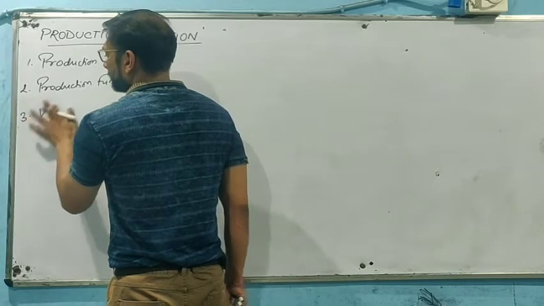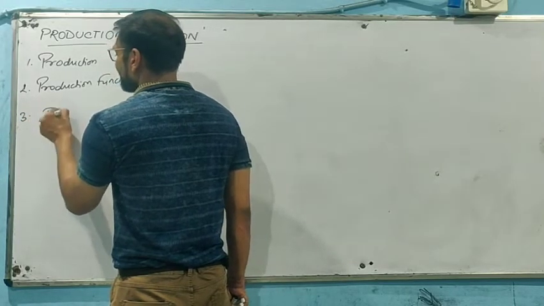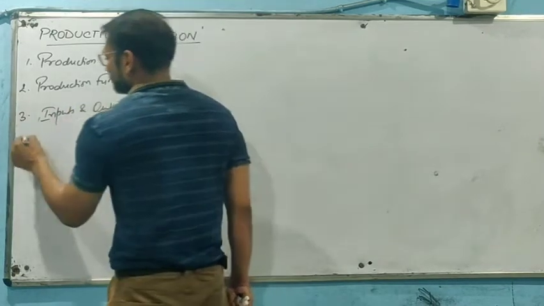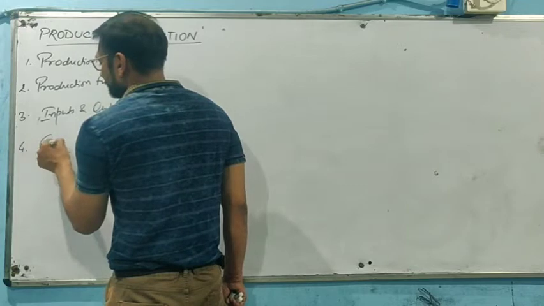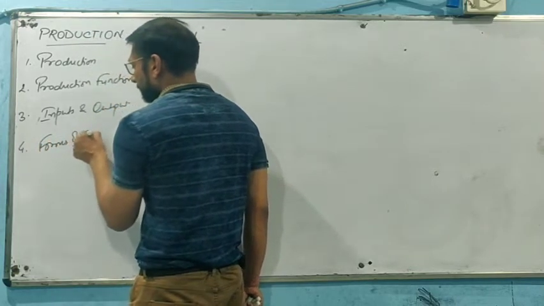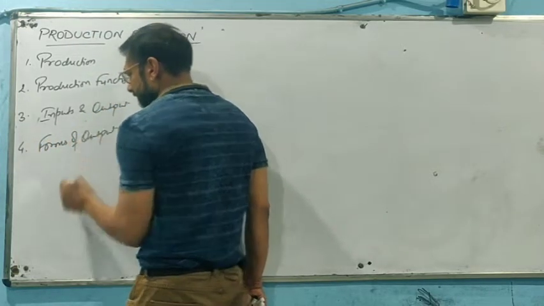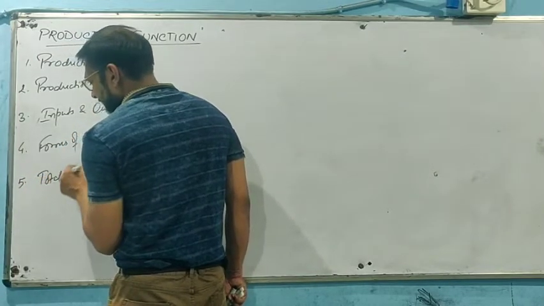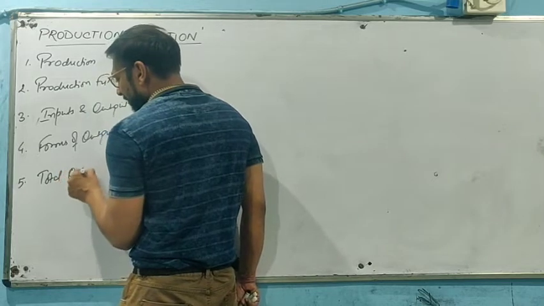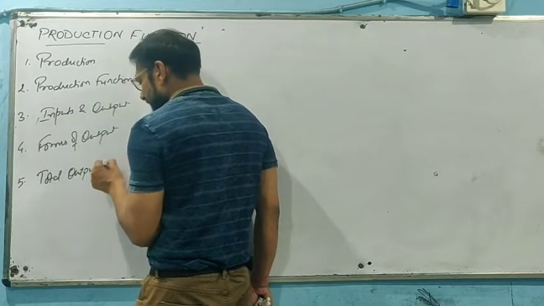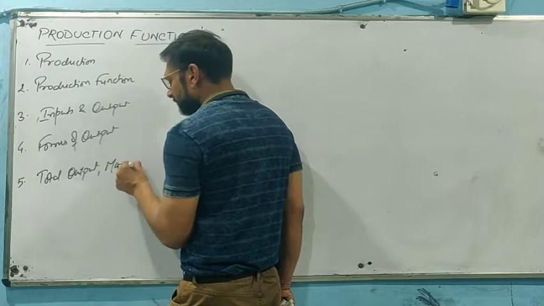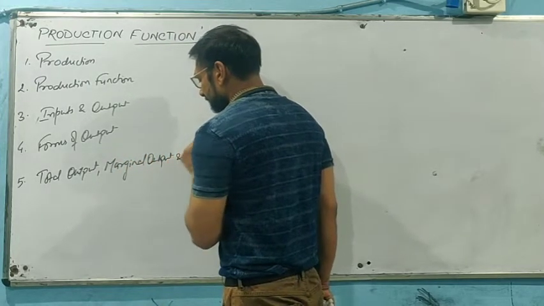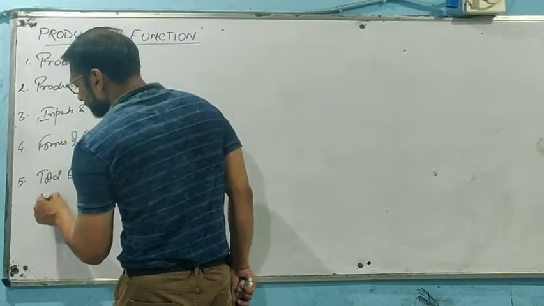What do you mean by the term inputs and output? Then forms of output. Then we will be studying the concept of total output, marginal output, and average output.